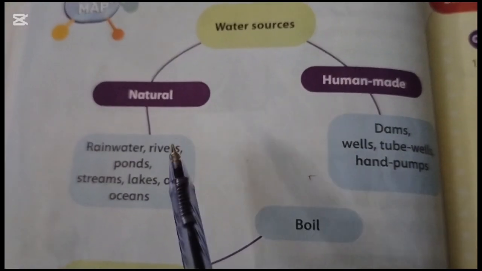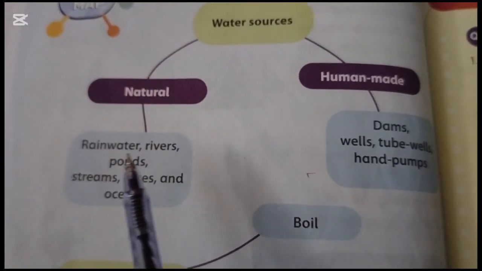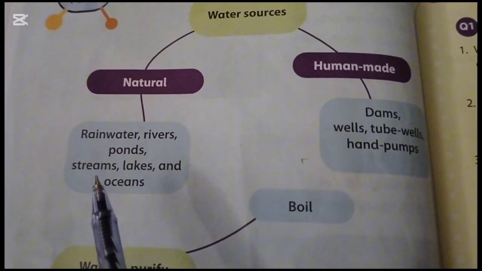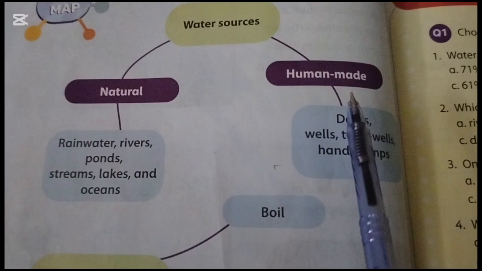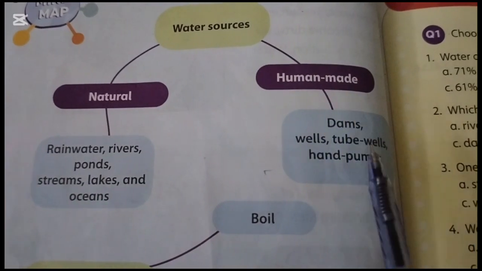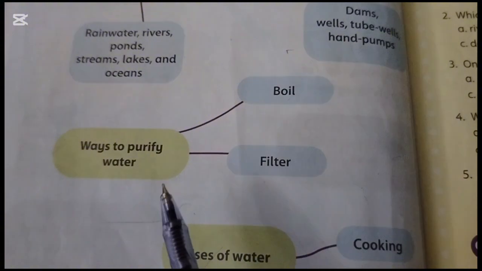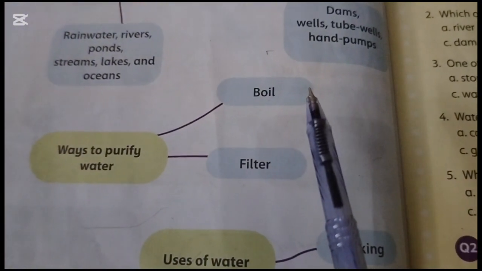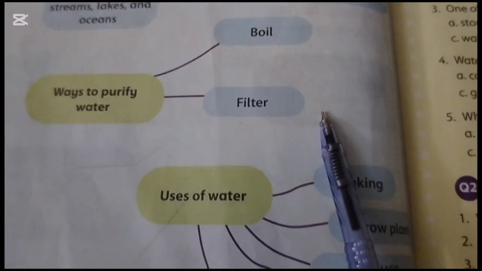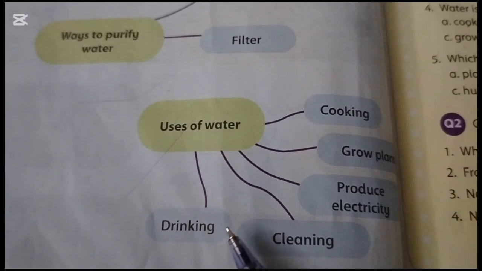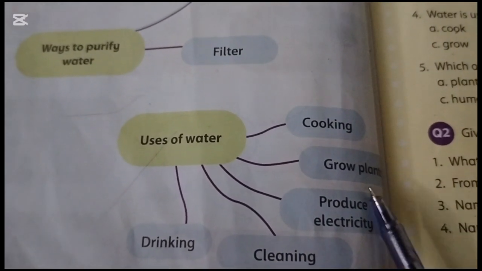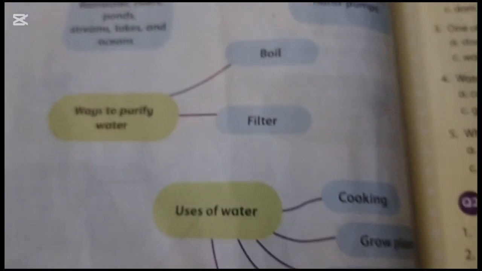Natural sources of water are rainwater, river, ponds, streams, lakes and ocean. On the other hand, human-made sources of water are dams, wells, tube wells, hand pumps. And there are two ways to purify water. The first one is boiling and the second one is filtering. And uses of water are drinking, cleaning, producing electricity, growing plants and cooking.